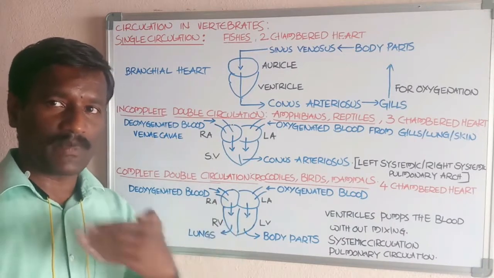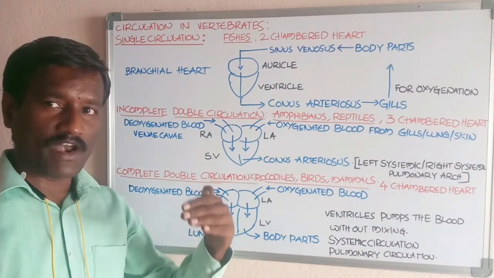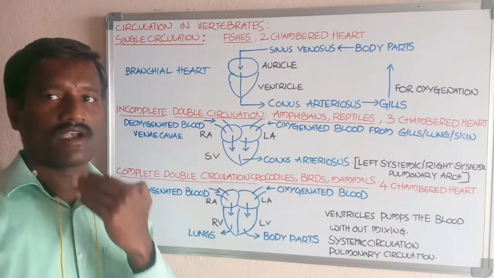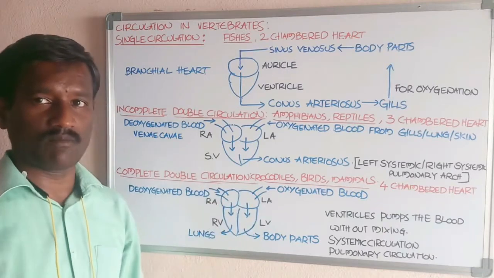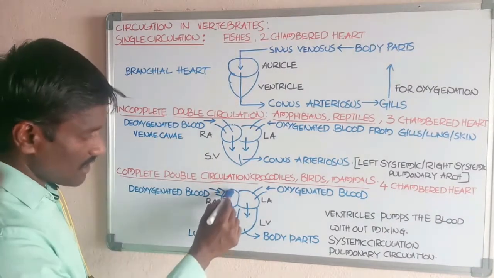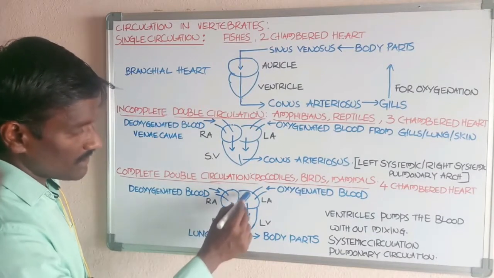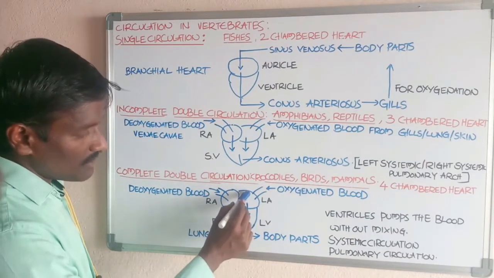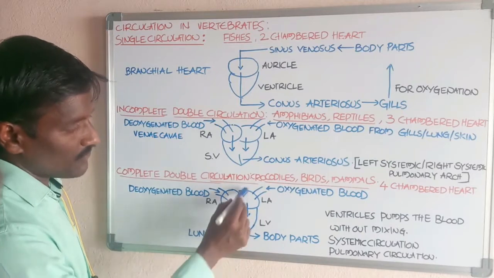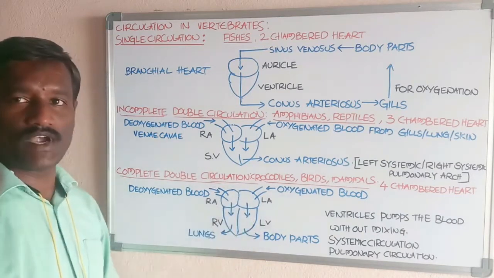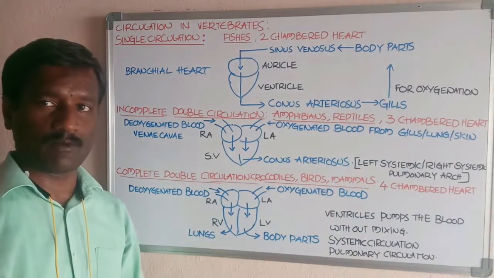The flow is separate. Deoxygenated blood flows through these two chambers, and oxygenated blood flows separately through the left atrium and the left ventricle, never mixing up.